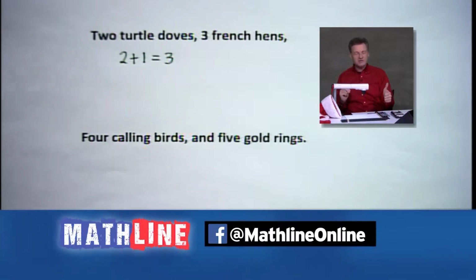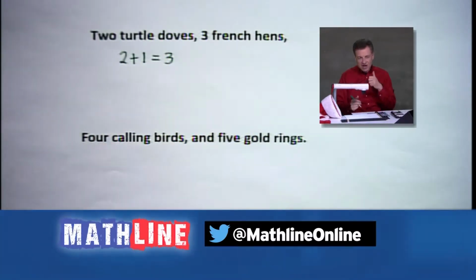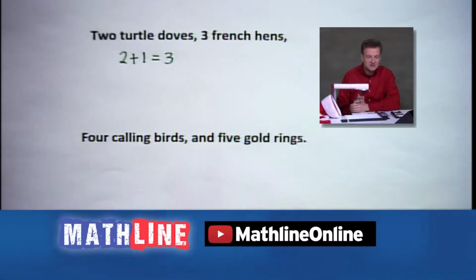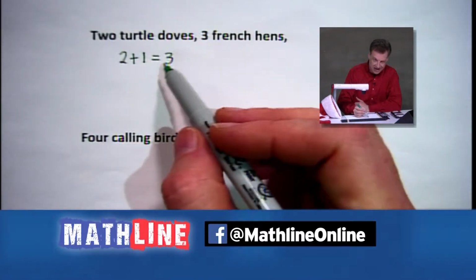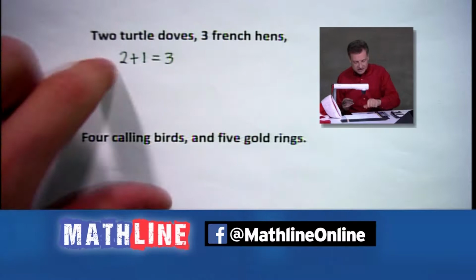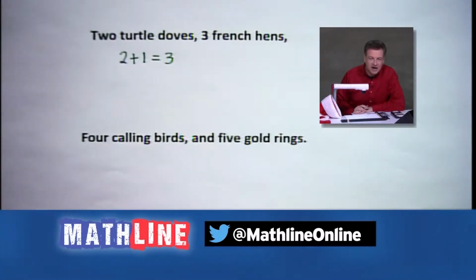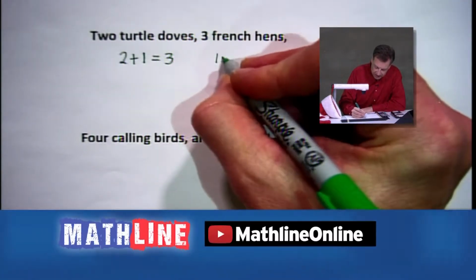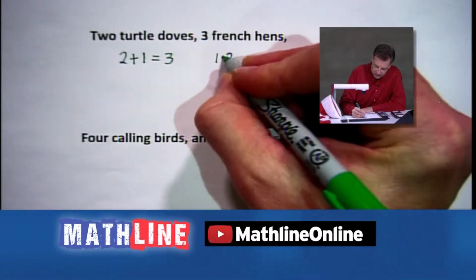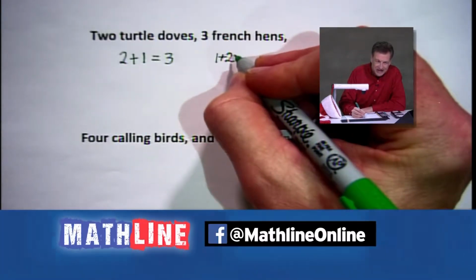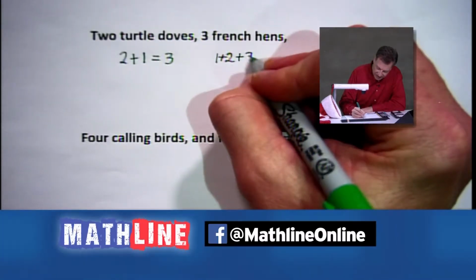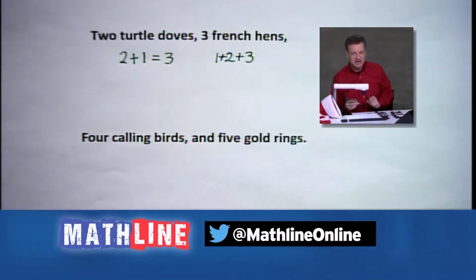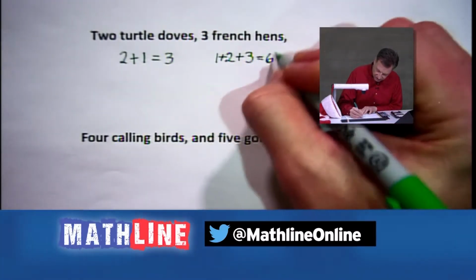So the first day you got 1 gift, you got the partridge in a pear tree. The next day you've got 2 turtle doves and another partridge in a pear tree, plus the one you had. So goodness sakes, you're up to 4 total if you were going to look at that. But right now we're just going to see how many do you get per day. How many gifts are you getting each day? So on the second day, you got 3 gifts, all right? The next one, we get these 3. So we get 1 partridge, 2 turtle doves. Not going to multiply them, we're going to add them. And we're going to add 3 to that. It's enough things going on once the French hens get involved here. And we get 6 totals there.